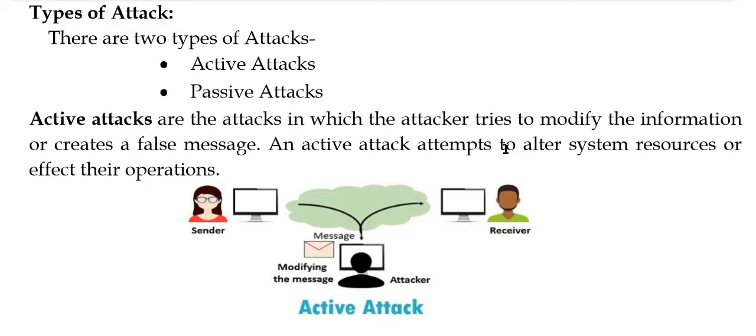Good morning, class. This is the lecture series of computer system security, and we have already discussed the introduction of computer system security, the CIA traits, malware, types of malware. So let's continue this topic, the introduction, and today we will talk about the attacks. There are two types of attacks, the active attacks and passive attacks. Let's differentiate between them. Let's know what is active attack and what is passive attack.